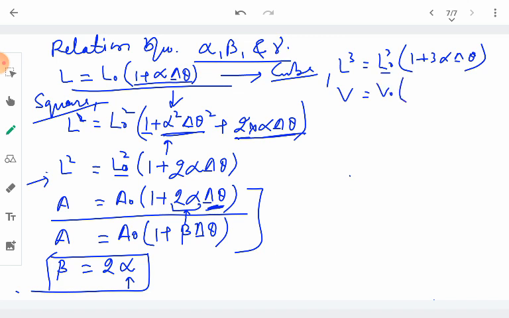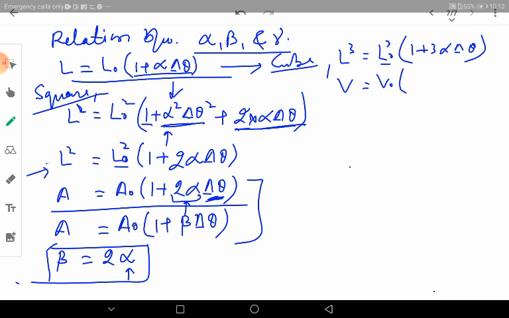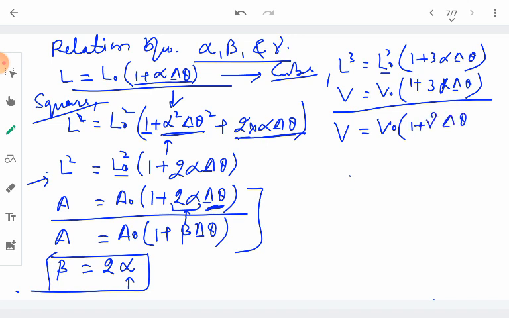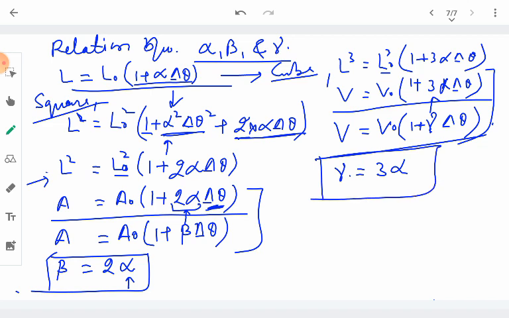Representing them by their notations, inside the bracket it will be 1 plus 3 alpha delta theta. When we write the general equation for volume or cubic expansion, we write V equal to V naught into 1 plus gamma delta theta. Comparing these two equations, in place of gamma we have 3 alpha. So gamma is equal to 3 alpha. This is the relationship between gamma and alpha.